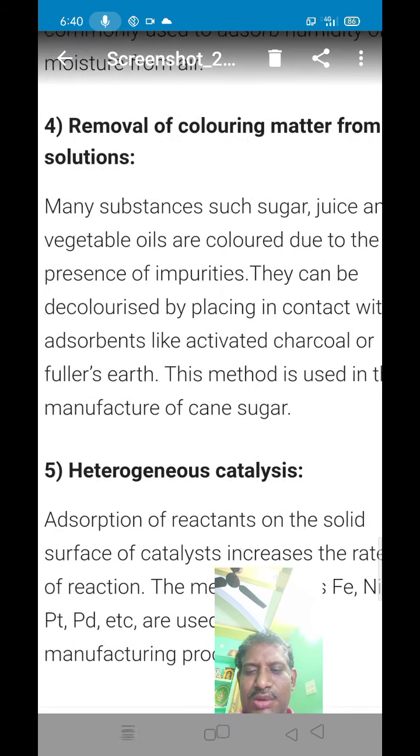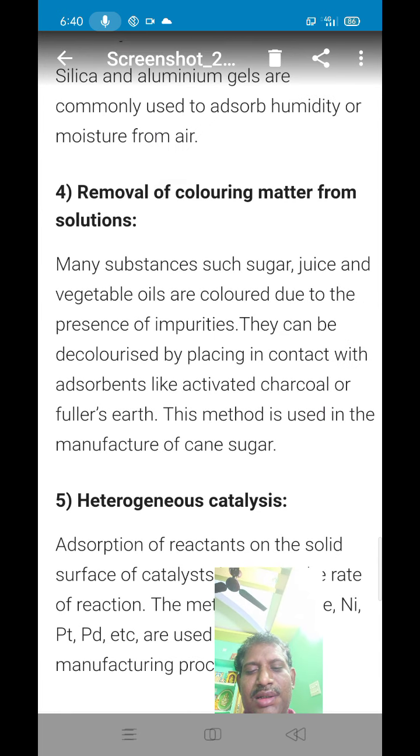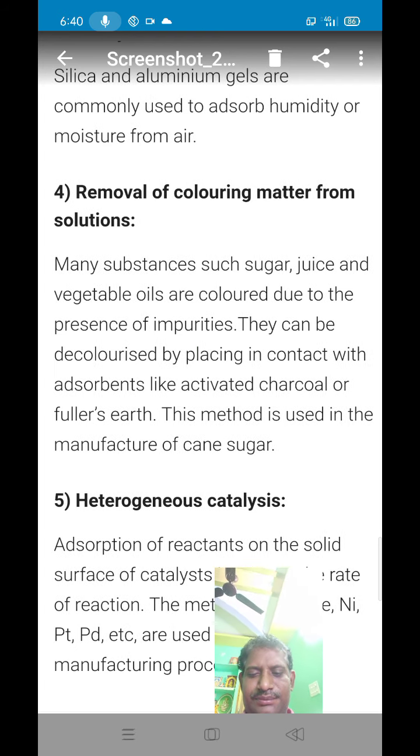This method is used in the manufacture of cane sugar. That means raw sugar is brown or red in color. Therefore, this impure sugar solution is passed over activated charcoal. Activated charcoal adsorbs the colored impurities present in cane sugar. Therefore, sugar is purified.